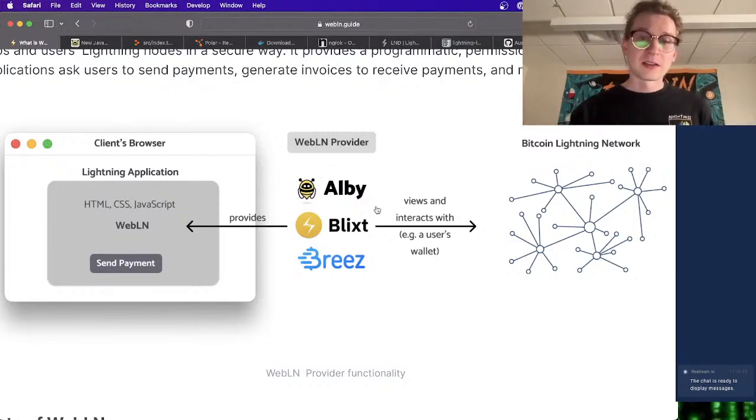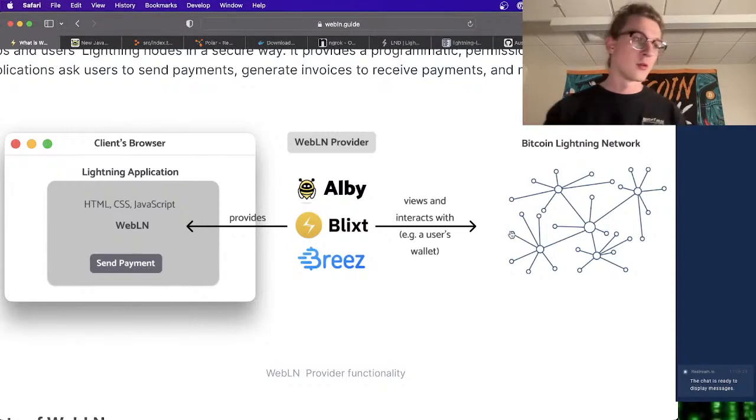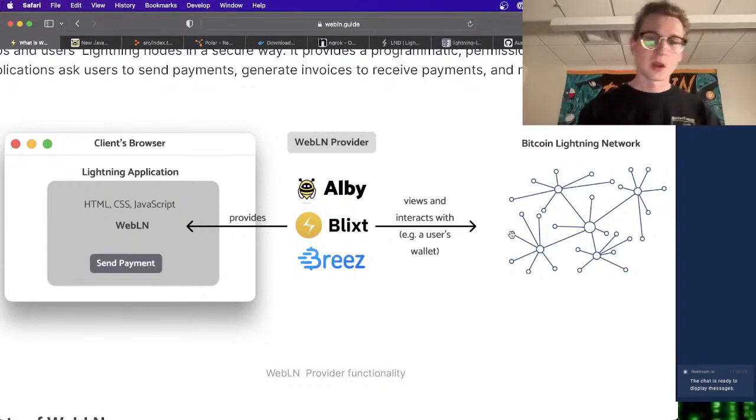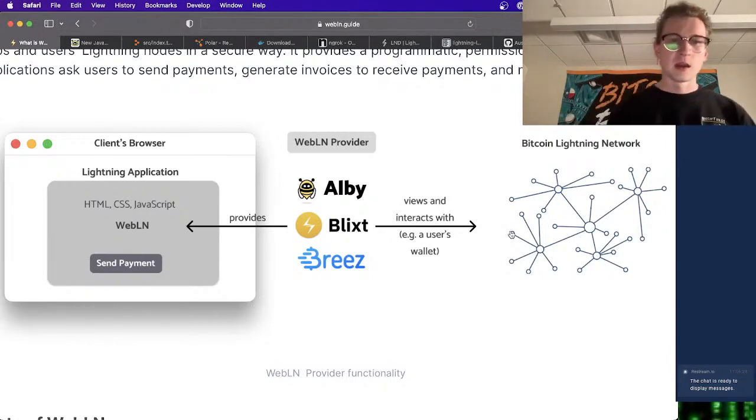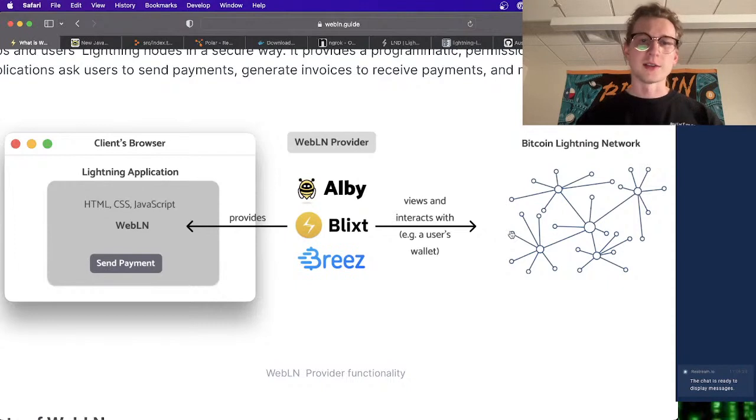So they're effectively exposing the entire API interface for LND and Core Lightning. I'm not sure if it works with Eclair or not, but they're exposing that whole API and making it super easy to call. So I think it's a cool trade-off balance, where the only trade-off is that you need to connect your node through one of these providers. That's it. And so we will be doing that today.